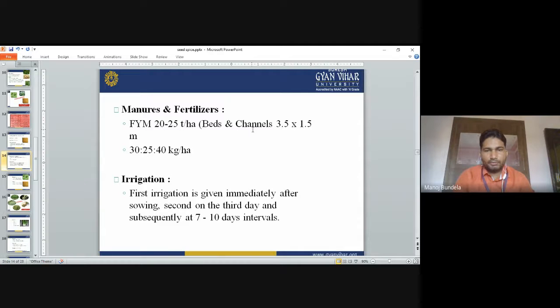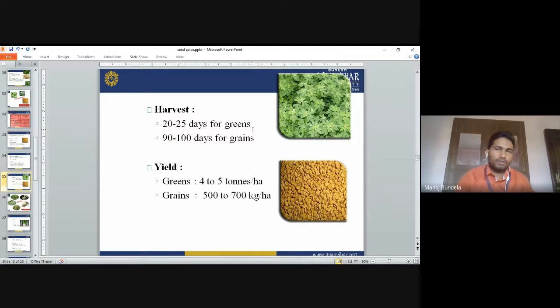Irrigate the crop at 7 to 10 days interval. Harvesting: 20 to 25 days for green methi, and 90 to 100 days if you are growing for the grains. The total yield is 4 to 5 ton per hectare for green and 500 to 700 kg per hectare for grains.